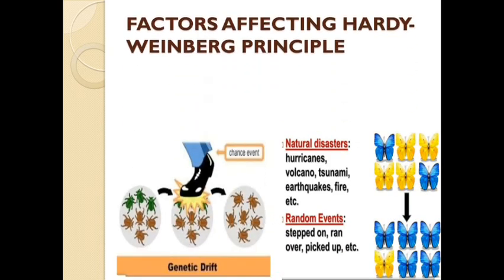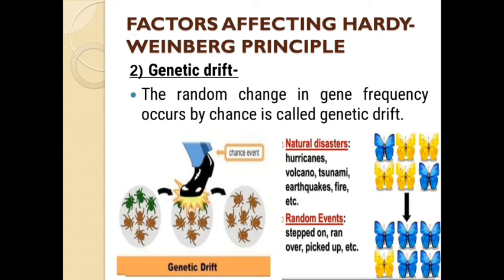Then my dear student, next we will learn about genetic drift. The second factor affecting the Hardy-Weinberg principle is genetic drift. Now what is genetic drift? The random change in gene frequency that occurs by chance is called genetic drift.